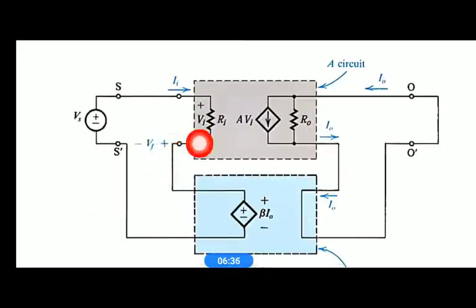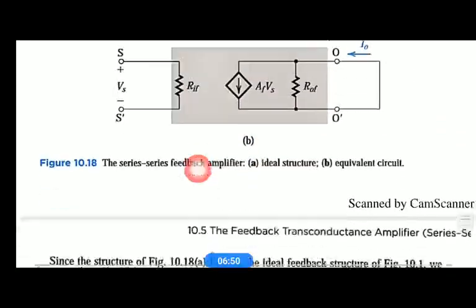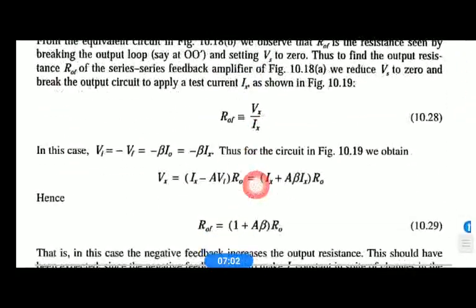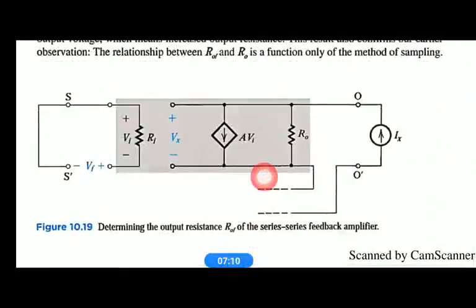Which we are taking a Vi value, then Vi value is substituted in that is Ri is equal to Vi by Ii, and then you will get the value of Ii. You substitute it in the equation Rif, which is Vs by Ii here, right? Okay, so in a similar way you have to derive, you will get the same thing here, because both have the same input connections. So let's see how to derive the equation for output resistance here.